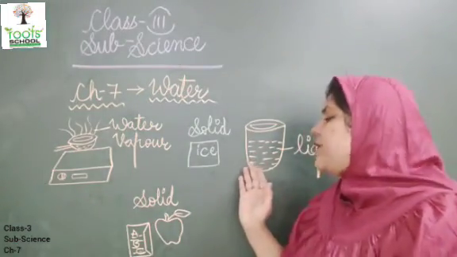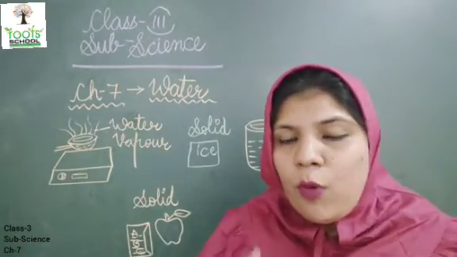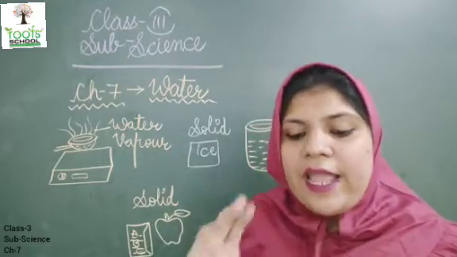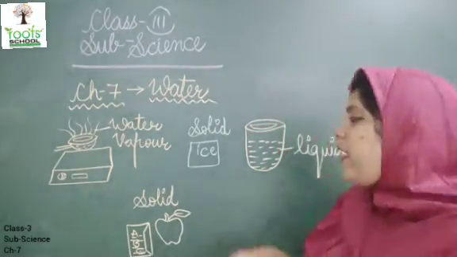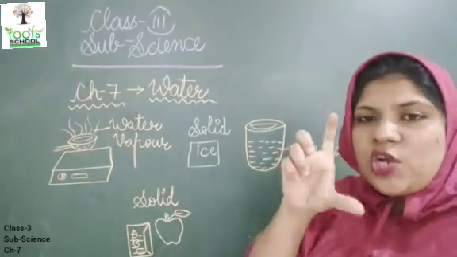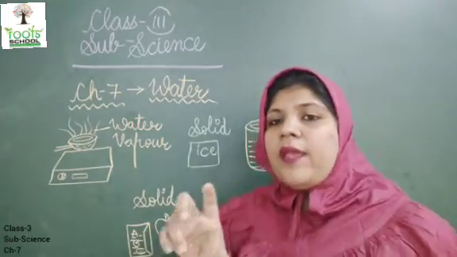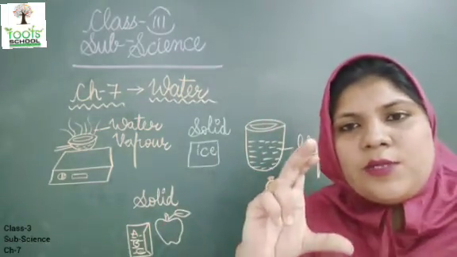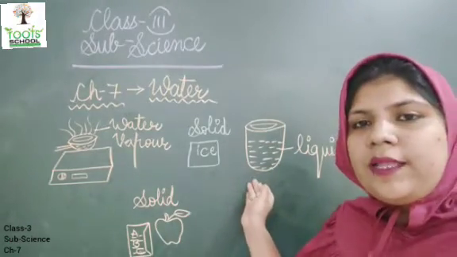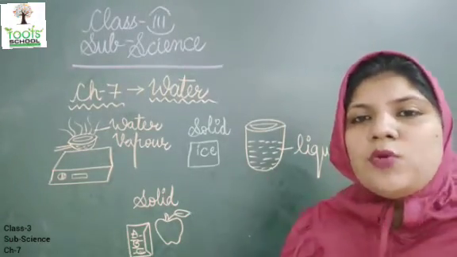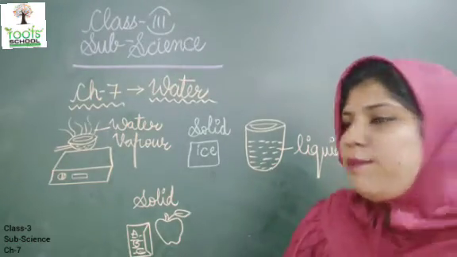Do you know what is liquid? A liquid is a substance that flows freely and takes the shape of the container in which it is. Suppose if you fill any liquid in a jar or a container, it will take the same shape of it. If you fill water in the glass, it will take the shape of that glass. If you fill it in the bottle, it will take the same shape of the bottle. So it proves that a liquid doesn't have its own shape.